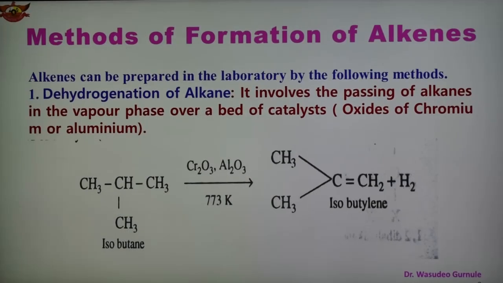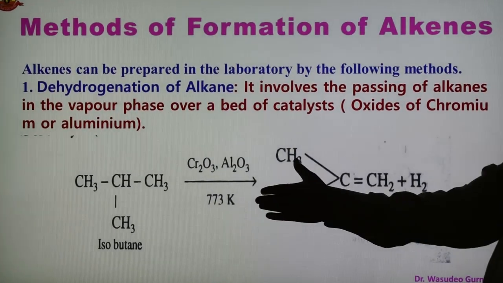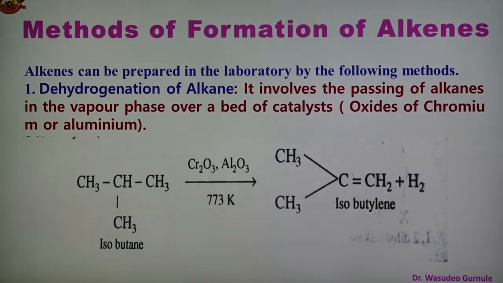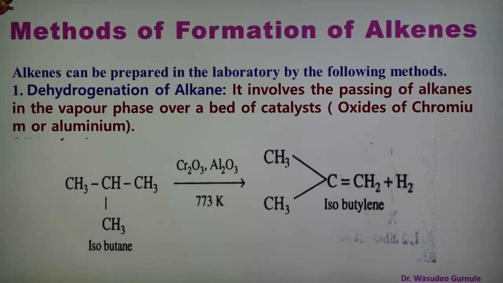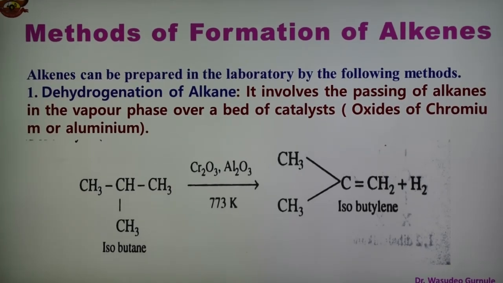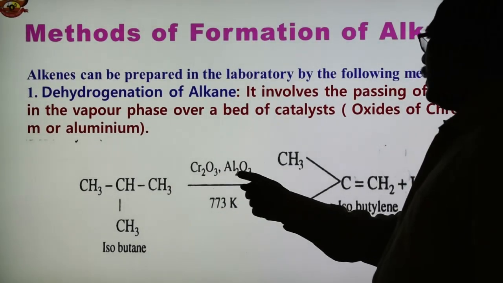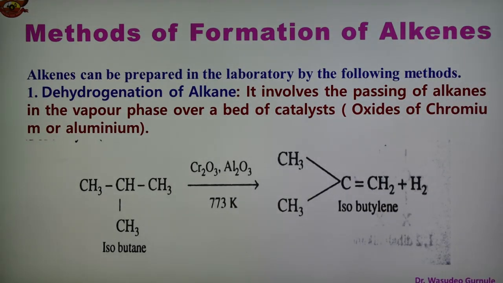So these are the nomenclatures of alkane. So in this case, alkane is converted into alkene, and this reaction involves passing of alkane in the vapor phase over the bed of catalyst, and the catalyst used here is the oxide of chromium or aluminium. We have to maintain the temperature 773 Kelvin. Then alkane is converted into alkene.